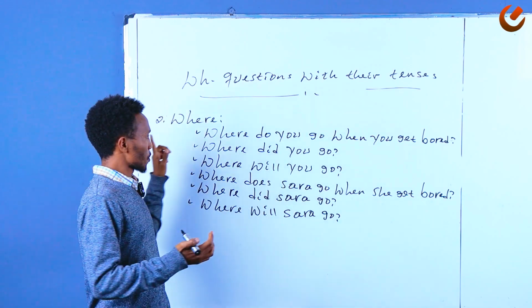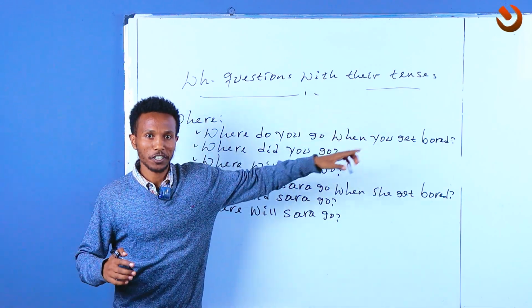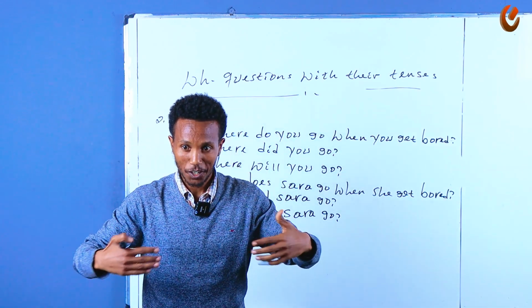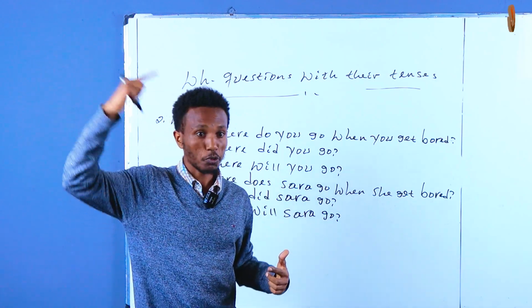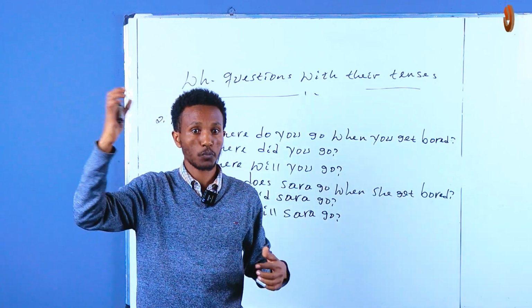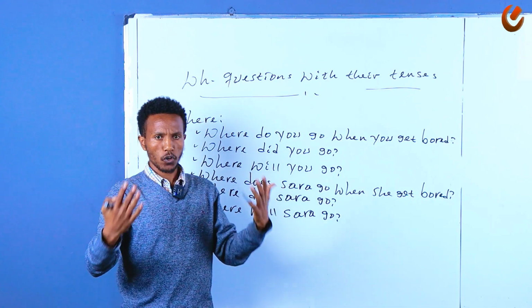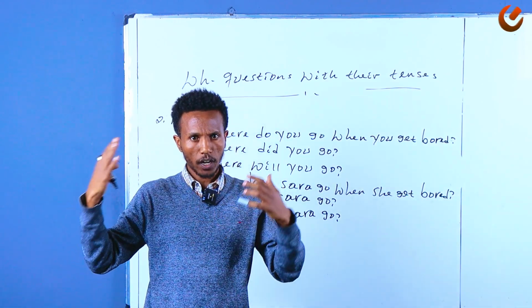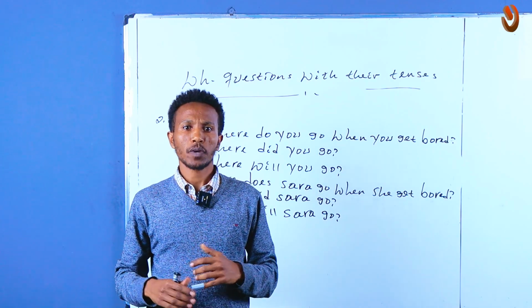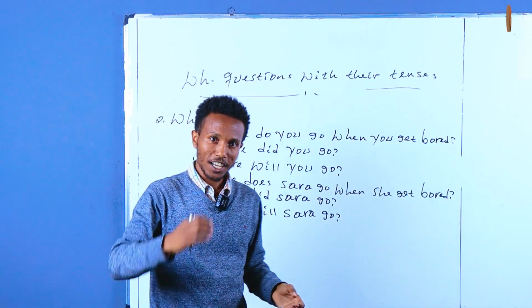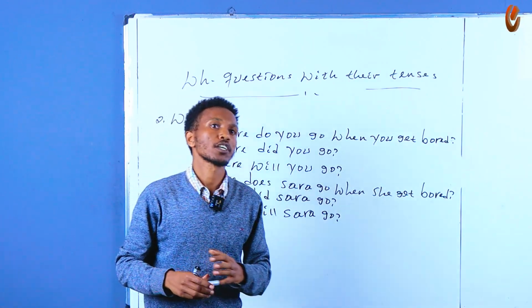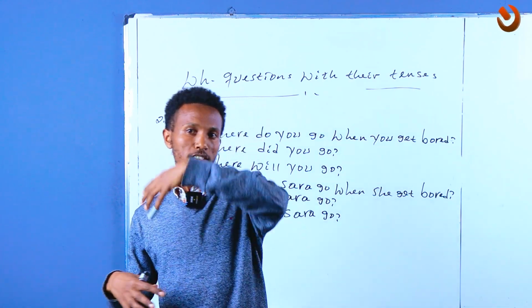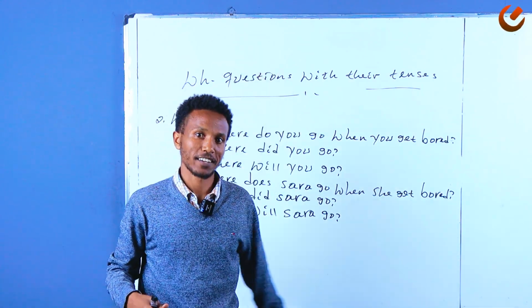All right. So when do you go when you get bored? When I get bored, I go to the park. Okay? Let's say when I get bored, I go to church. When I get bored, I go to the park. When I get bored, I go to my friends. You see? It's just like this. Stuff like that, right?